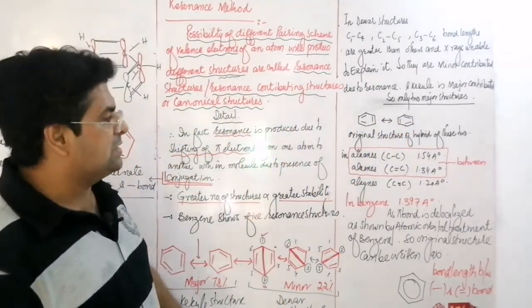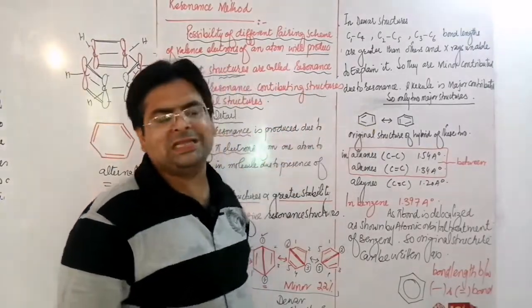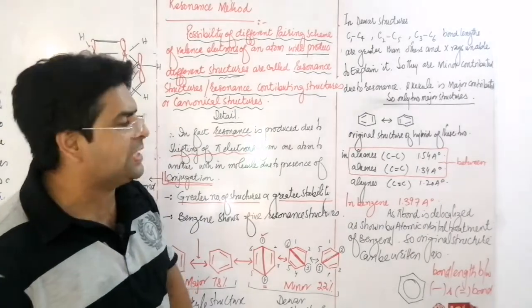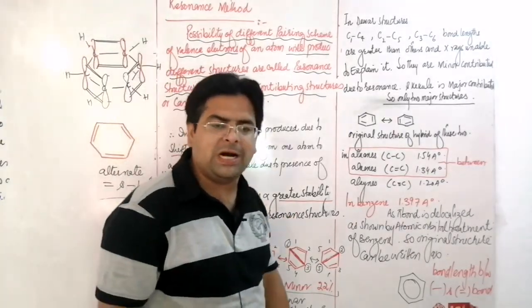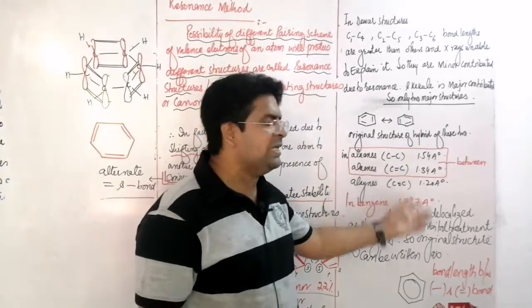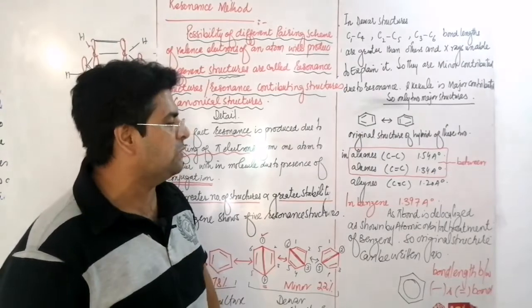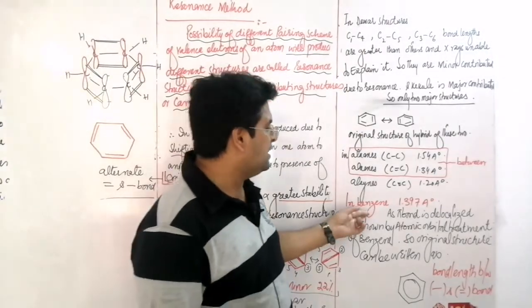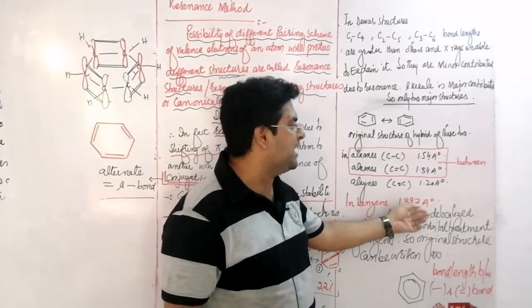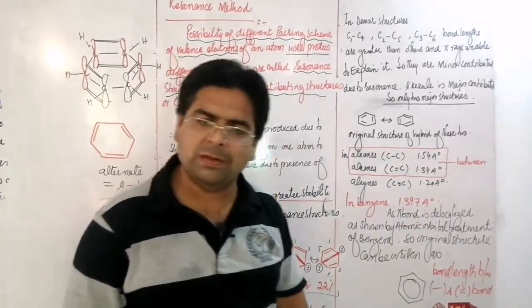In alkanes, the carbon-carbon single bond length is 1.54 angstrom. In alkenes the bond length is 1.34 angstrom. In alkynes the bond length is 1.20 angstrom. In benzene the bond length is 1.397 angstrom, which is in between a single bond and a double bond.